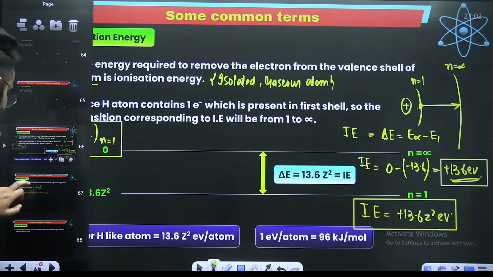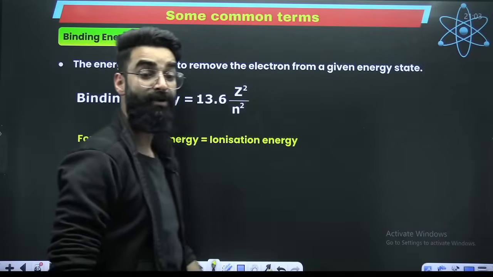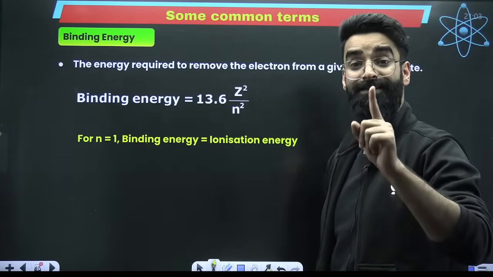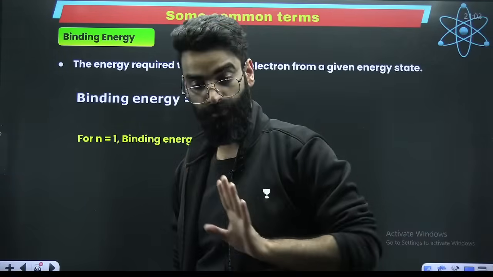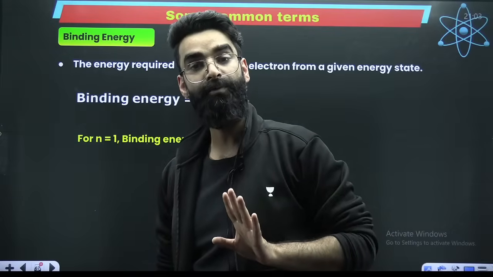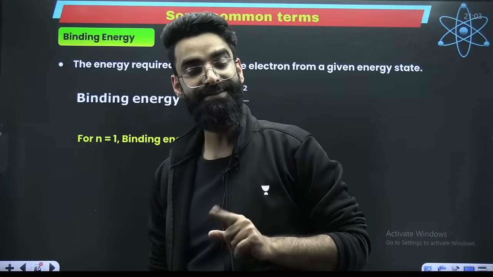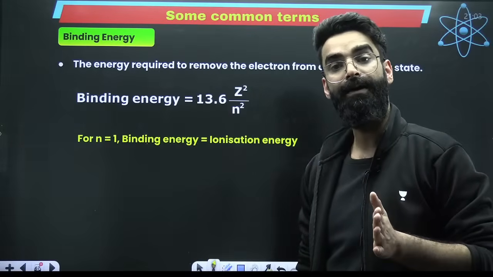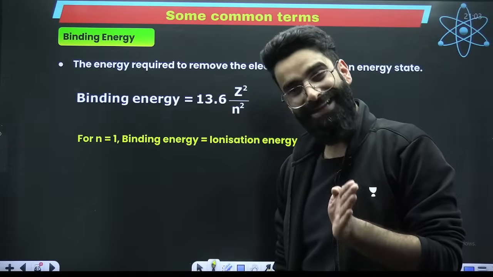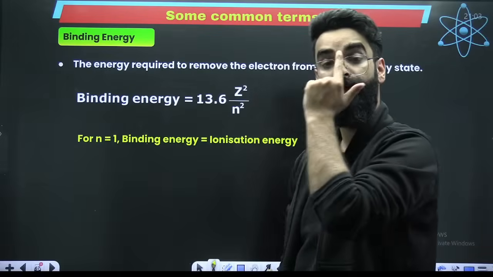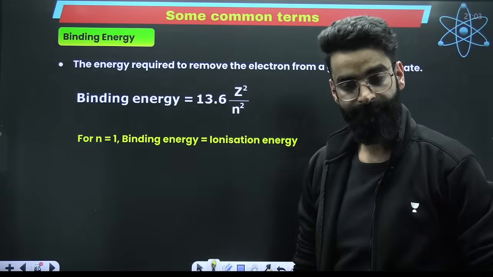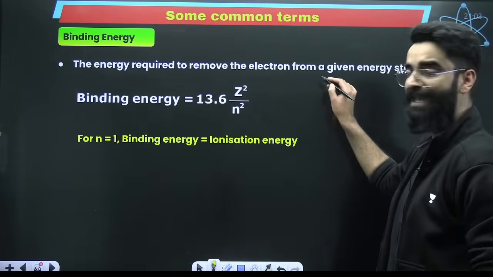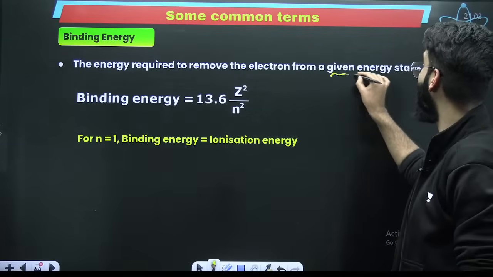Okay. Now guys, try to define binding energy. Ionization energy formula is 13.6 Z square electron volts. Ionization energy means the amount of energy required to take the electron from the valence shell to N is equal to infinite. Look at the binding energy: the energy required to remove the electron from a given energy state.